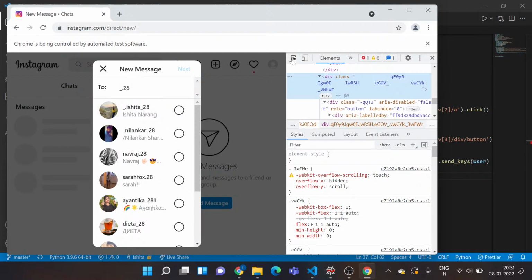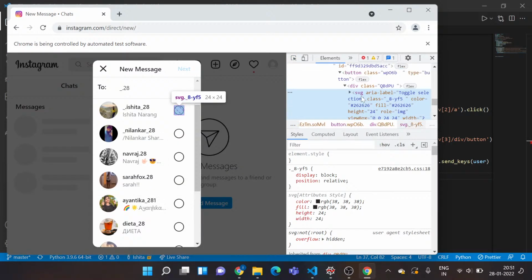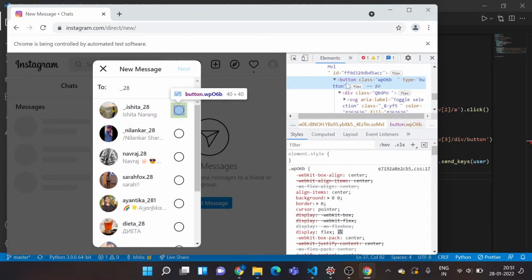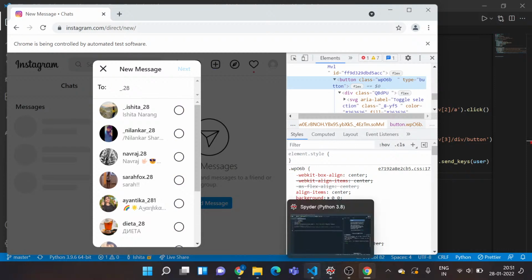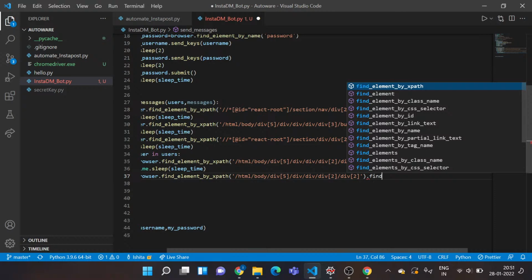So for that I'll just click here and see if I click here I have this button. So the tag name is button, and inside this list I want to locate the button. So I'll now append one more function call over here, that would be find element by tag name.